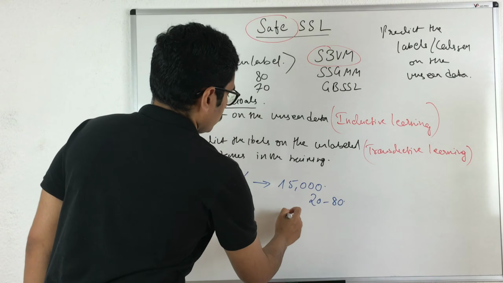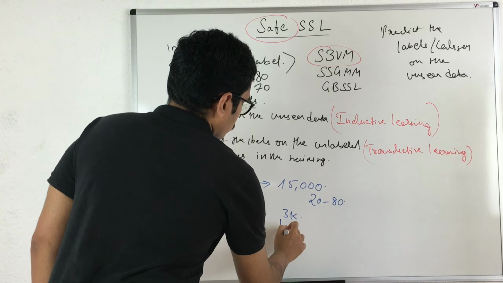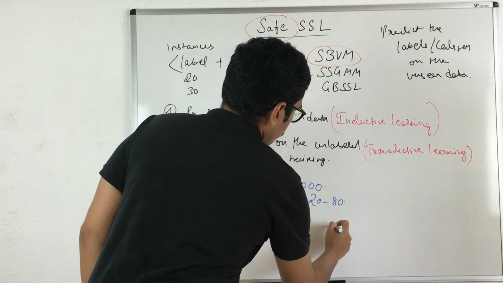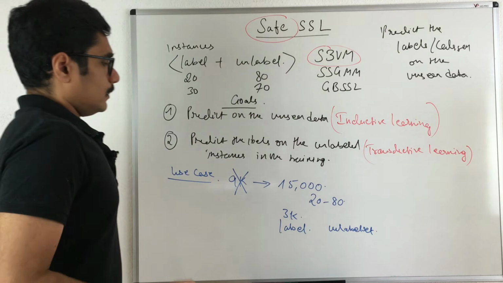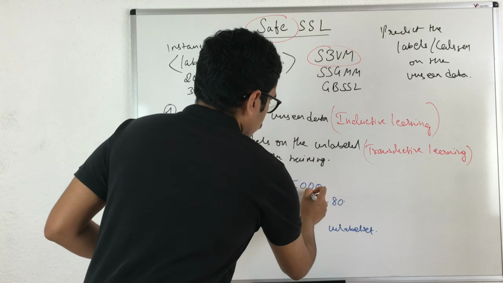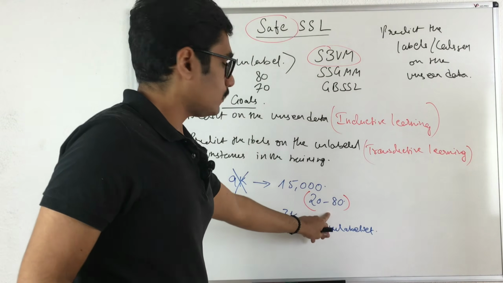so if we do a 20-80 split, say 3,000 of the images which are labeled go to the labeled set, and the rest 80 goes to the unlabeled set. So I just want you to focus over here, that is 20-80, that is a general rule.